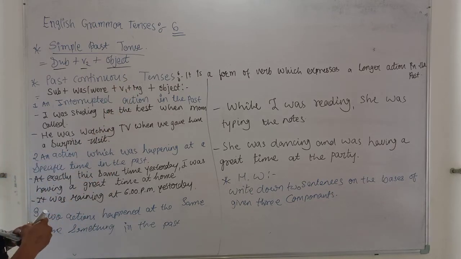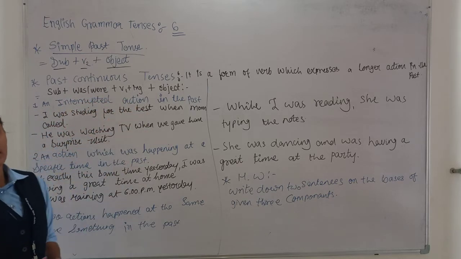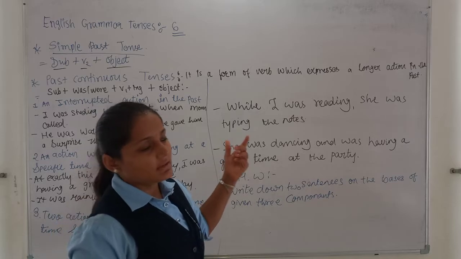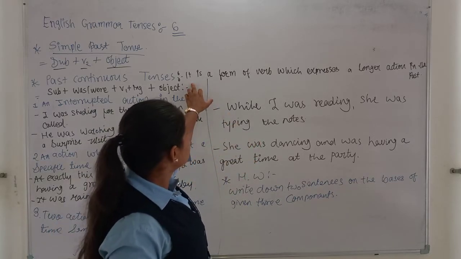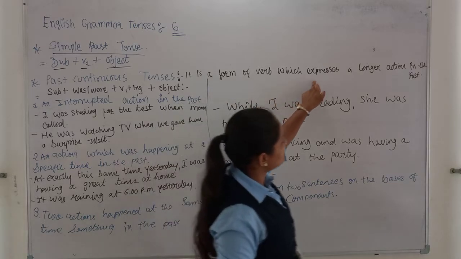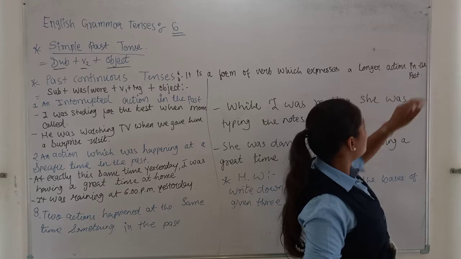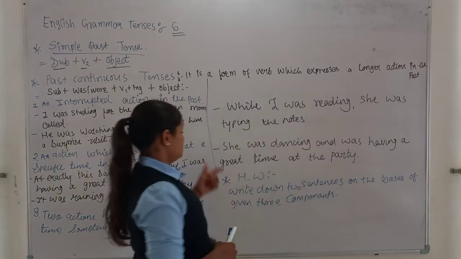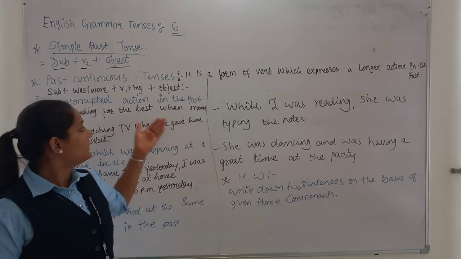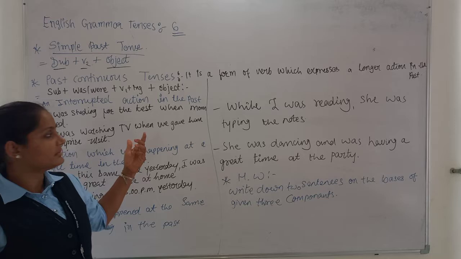So when you are using past continuous tense, तो उसका formula क्या होगा, and let us see what it is. Past continuous tense is a form of verb which expresses a longer action in the past. जो past में तो कैसा longer, ऐसा कोई बड़ा इवेंट हो चुका है उसकी बात कर रहे हैं, एक्शन हो रहे हैं उसकी बात कर रहे हैं.